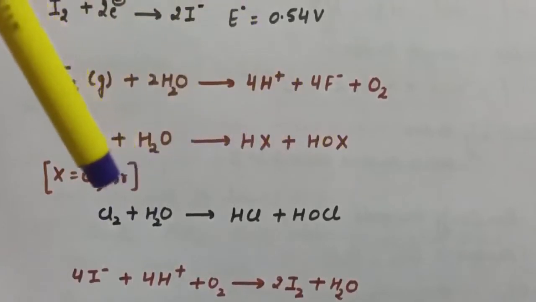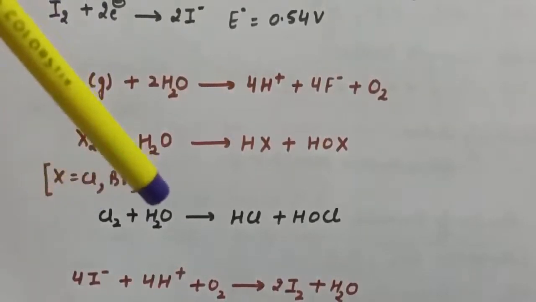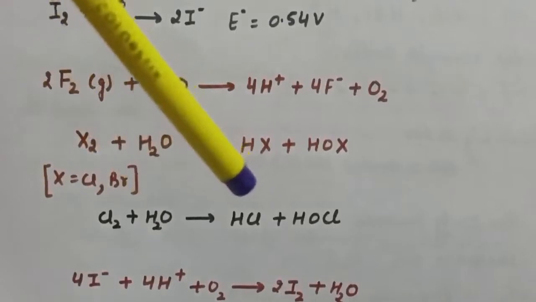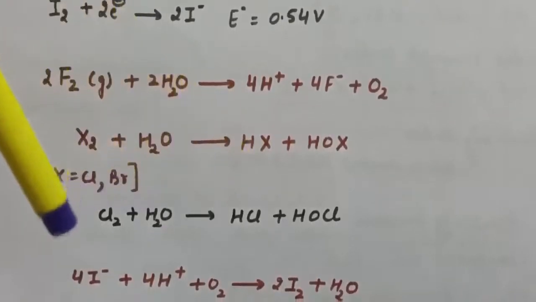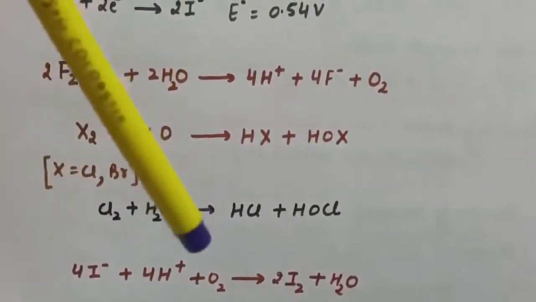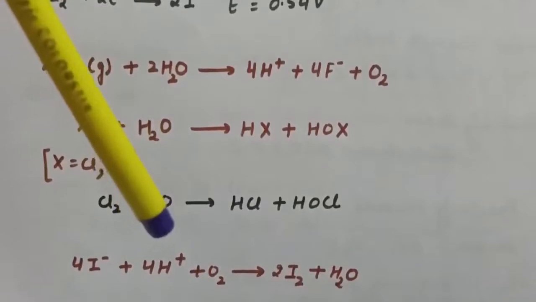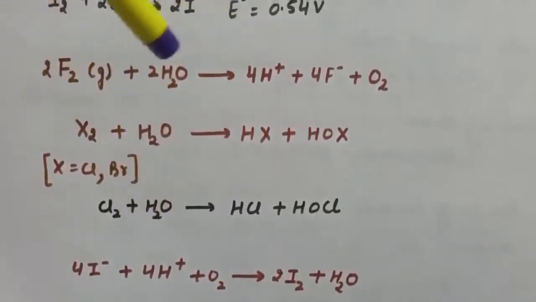Next, in case of iodine, the reaction with water is non-spontaneous, that is, when we treat iodine with water, the reaction does not occur. In fact, I- can be oxidized by oxygen in the presence of acidic medium, and this is just the reverse of the reaction observed for fluorine.